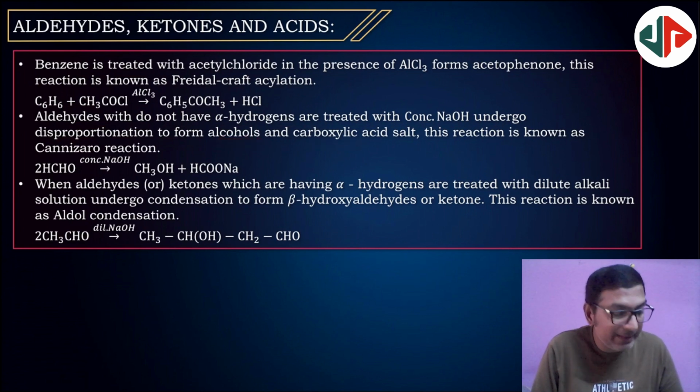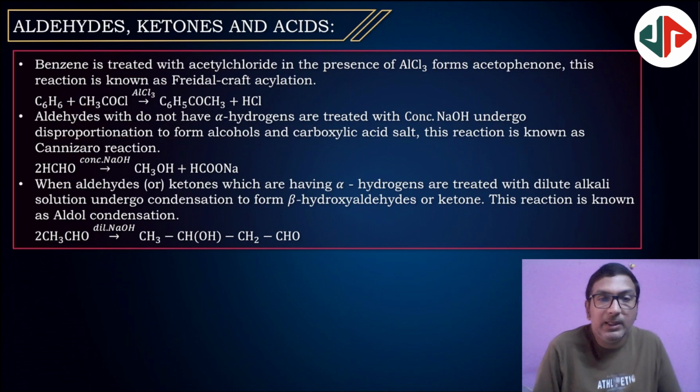This reaction is the Cannizzaro reaction. Aldehydes which lack alpha hydrogen form alcohol and carboxylic acid salt. Cannizzaro reaction. Formaldehyde gives methyl alcohol and sodium formate.